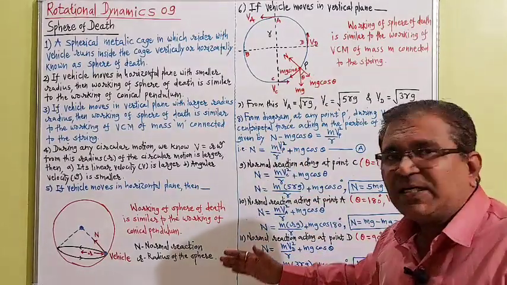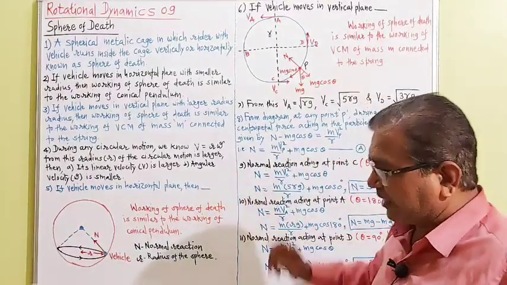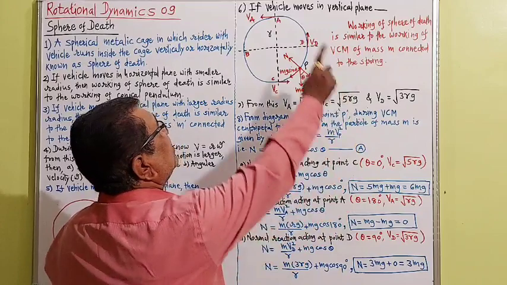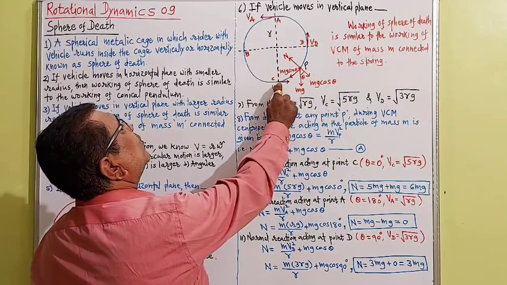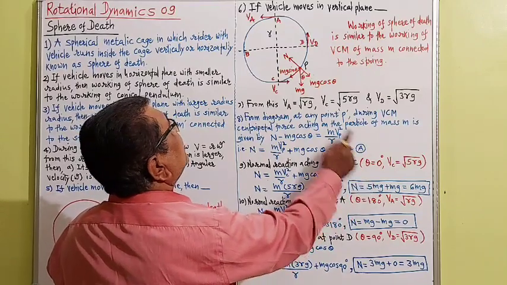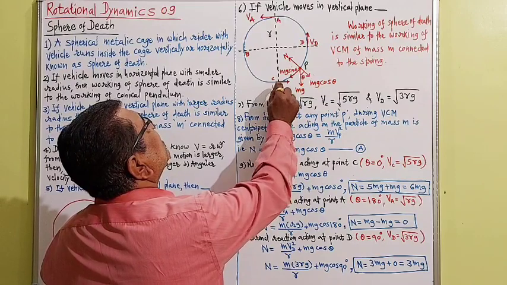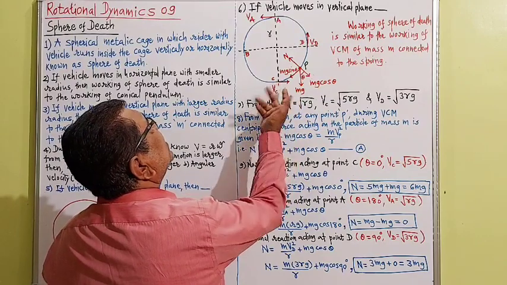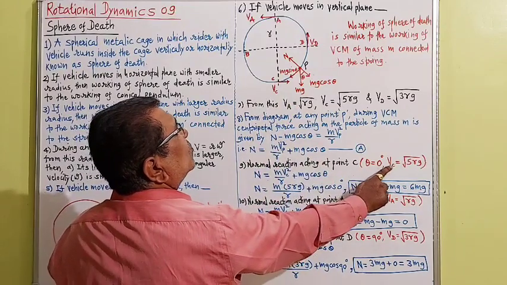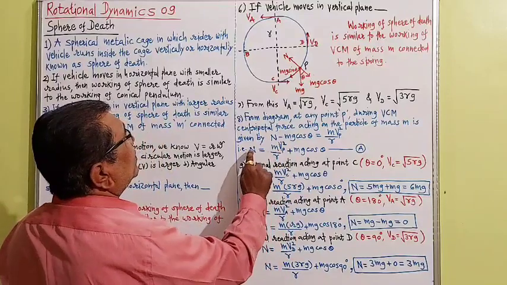Then we will build up three equations. The first one is that I have written on the board. See here, normal reaction acting at point C. What is the normal reaction here? So write down the general equation. When the vehicle is at point C, there is no angle. Theta is equal to 0. Vc is equal to root of 5 rg. Put these two values here. So we can write what?